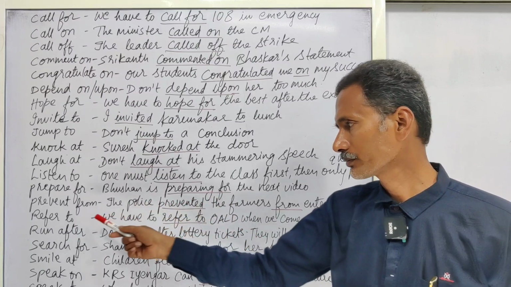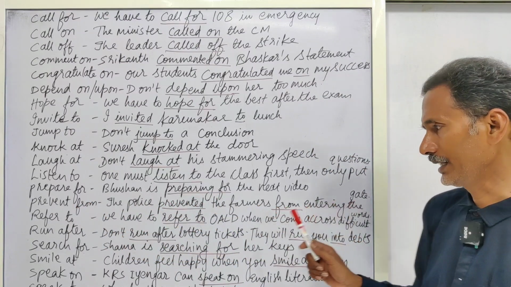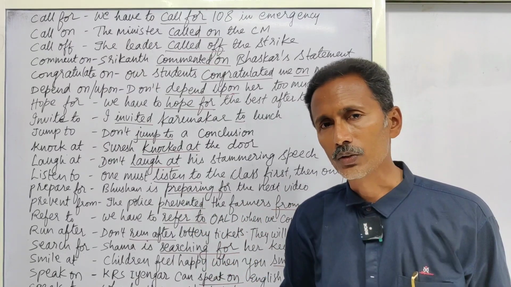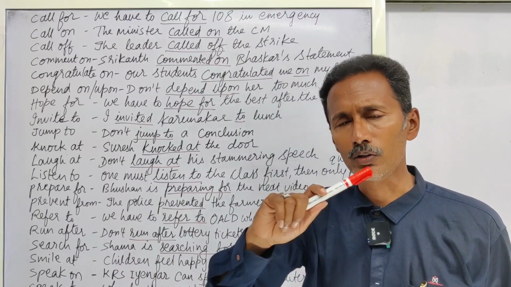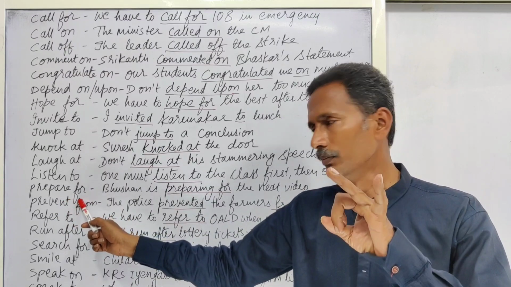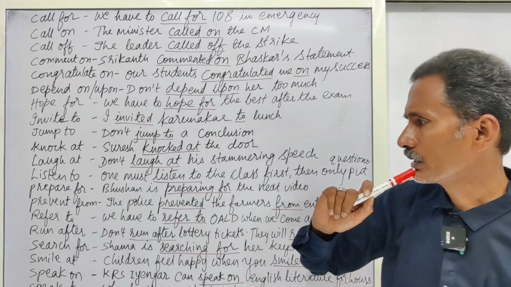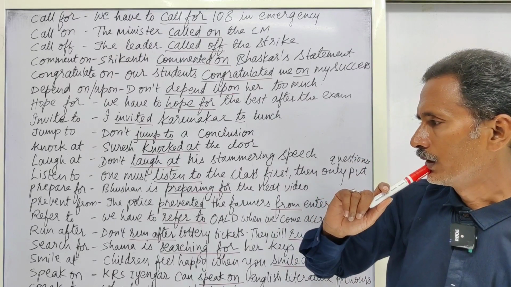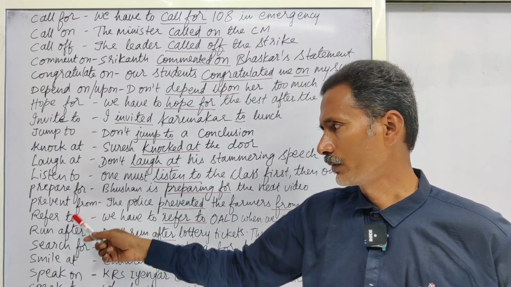Okay. Prevent from. The police prevented the farmers from entering the gate. After prevent, you have to use from. There are other words also. I told you long back in my earlier video, that is grammar 20 or 21. Prevent from, escape from, debar from. Next, another one also I forgot. I forgot something. Grammar 22. Please go to grammar 22 or 21.